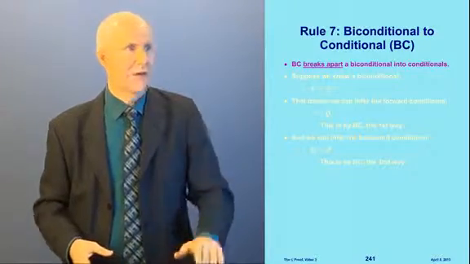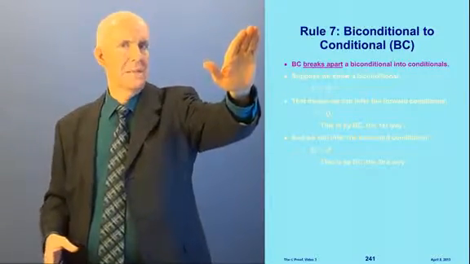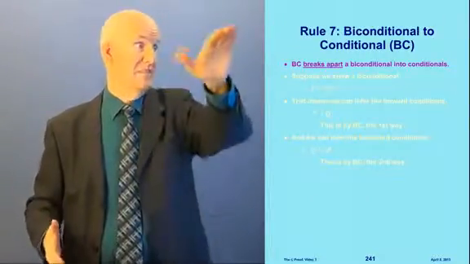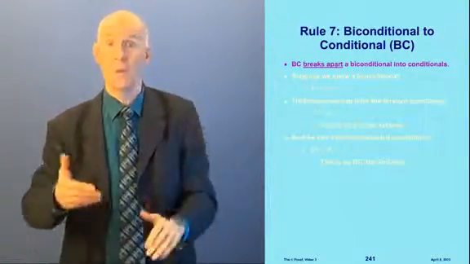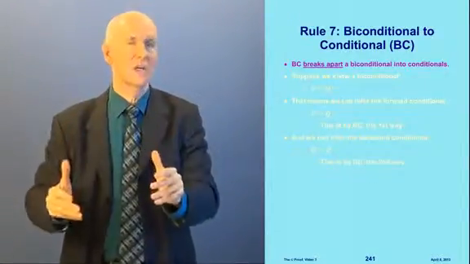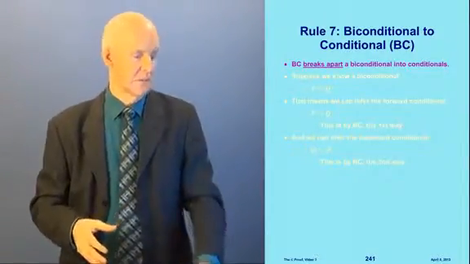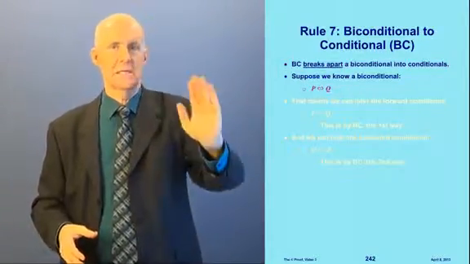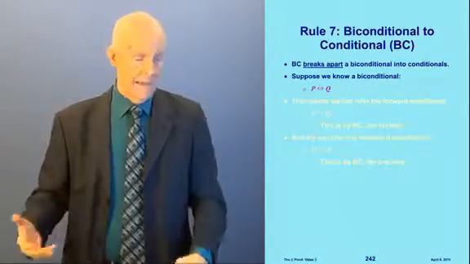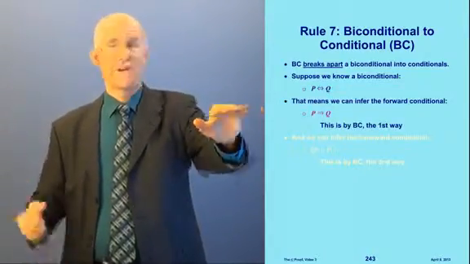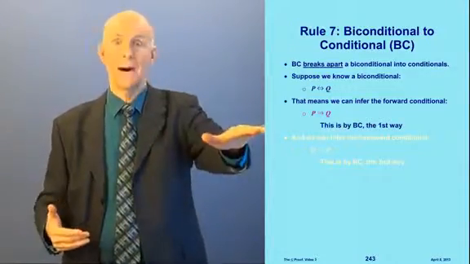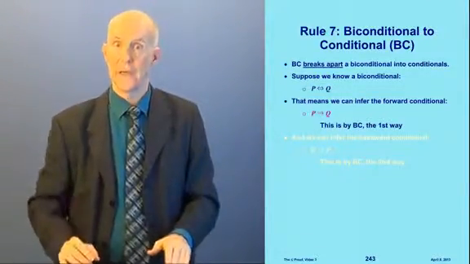Okay. So the next rule is biconditional to conditional, which we abbreviate BC. It's much easier to say BC, which means biconditional to conditional. What BC does is break apart a biconditional into its 2 conditionals. So, supposing we know a biconditional, supposing we know P if and only if Q. Well, that means that we can infer the forward conditional. We can infer P implies Q. And this is by BC the first way.